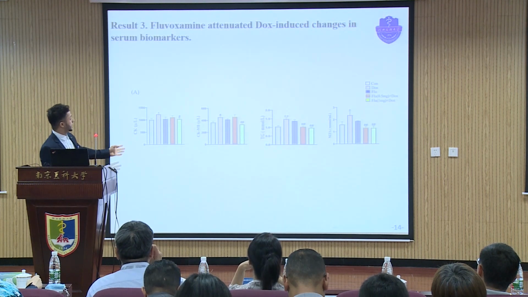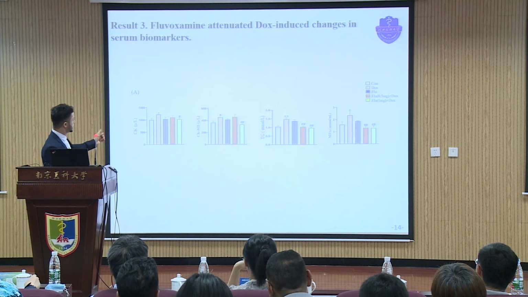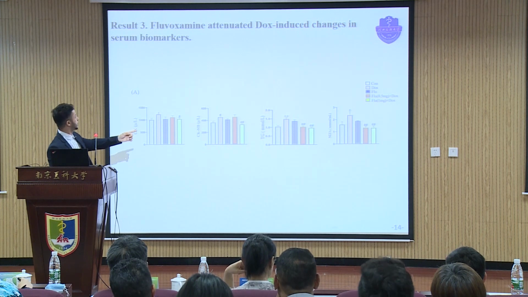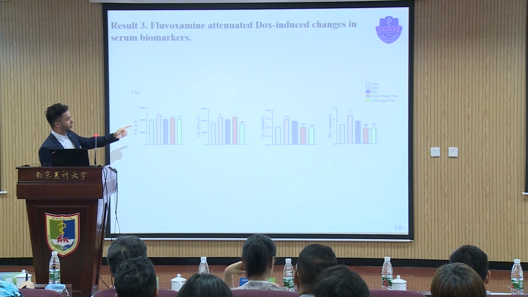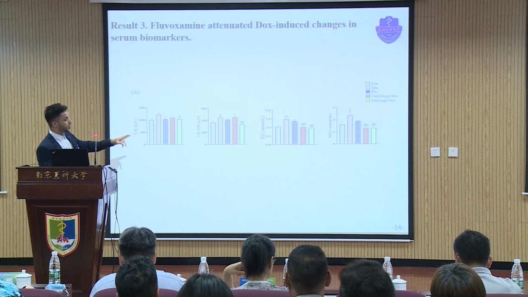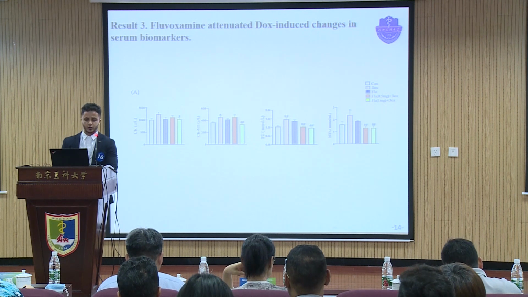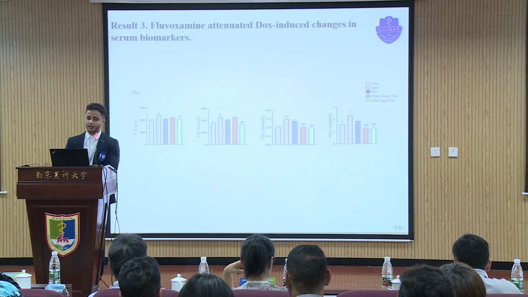This result showed that serum biomarker levels like CK, CKMB, TG, and NEFA were significantly increased in the Dox group compared to the control group, while co-treatment with Fluvoxamine restored this abnormal increase. So the result showed that Fluvoxamine attenuated the Dox-induced change in the serum biomarkers.